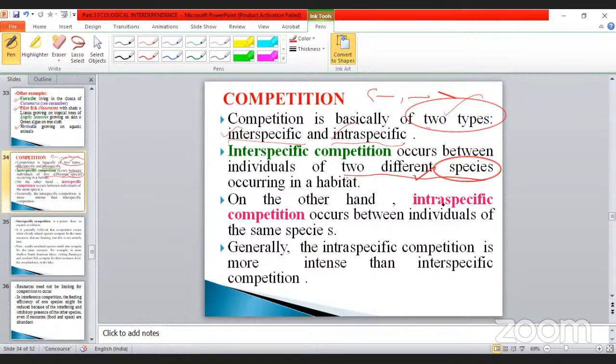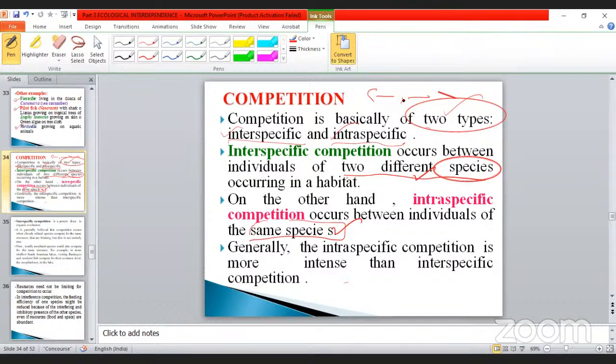On the other hand, intraspecific competition occurs between individuals of the same species. Okay, my dear, this is very, very important. The same means two of the same species, for example Solanum tuberosum and Solanum melongena, both of the Solanaceae family. That is very, very important. Generally, intraspecific competition is more intense than interspecific competition. First of all, you should note it down: competition is nothing but both having negative feedback.